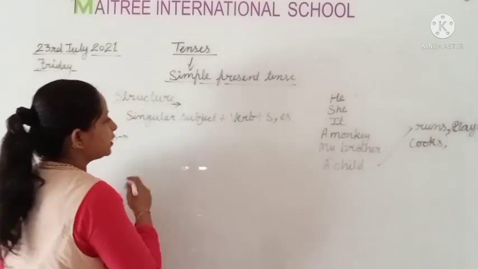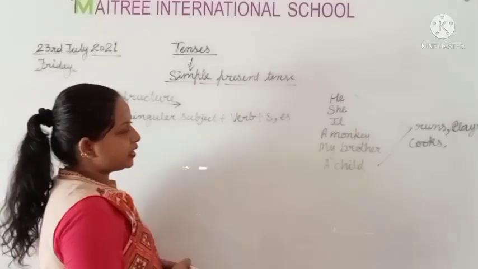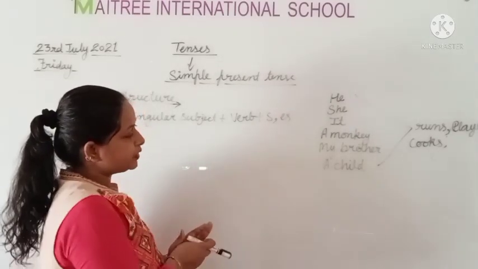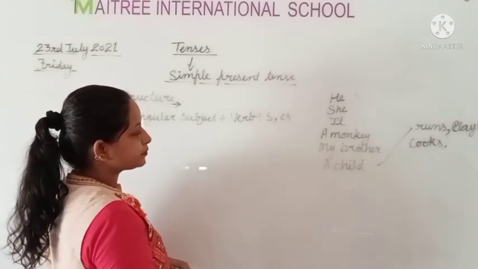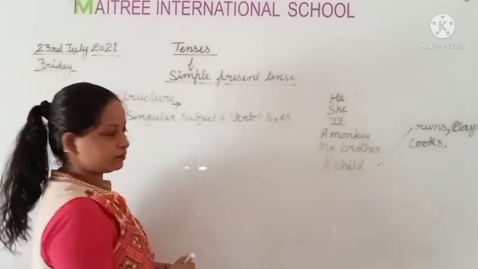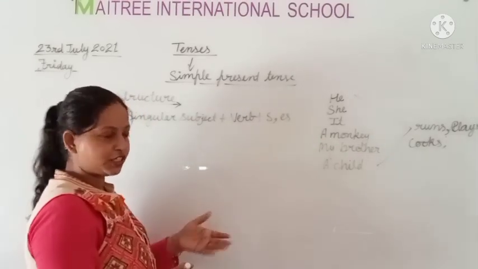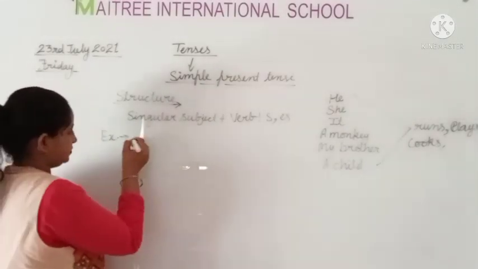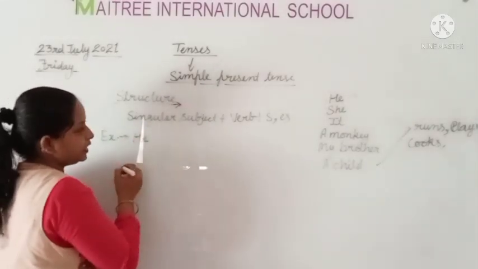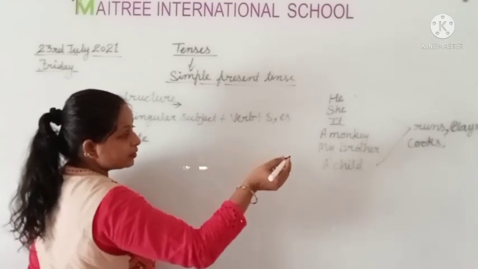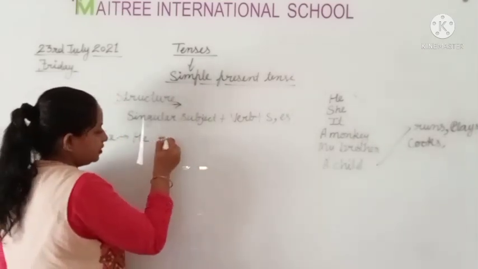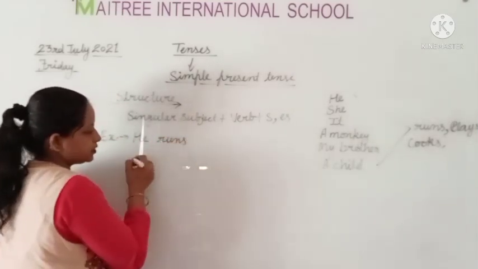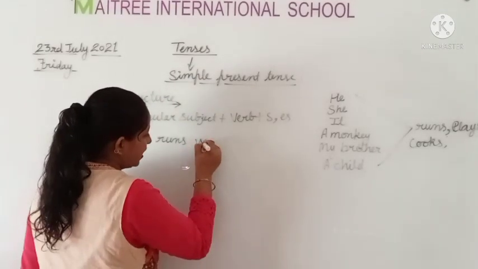For example, if we have any subject from this table, like a monkey or he or she. Okay, we will take he. He runs very fast.